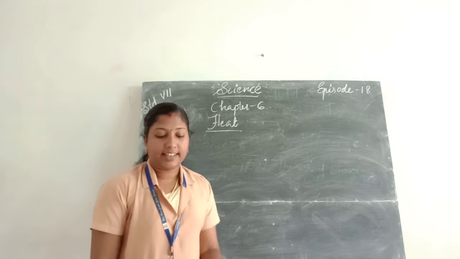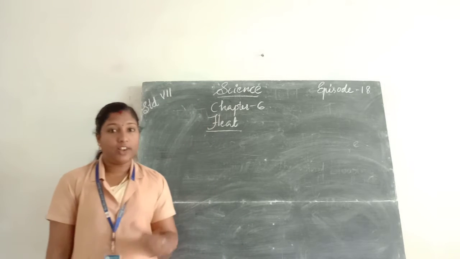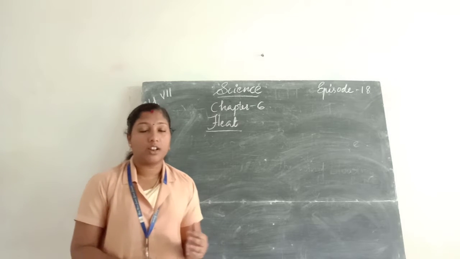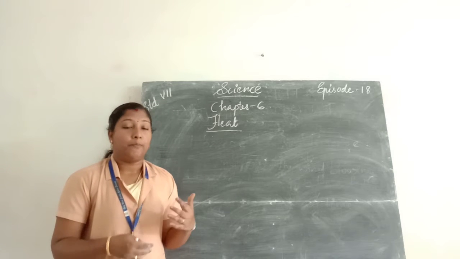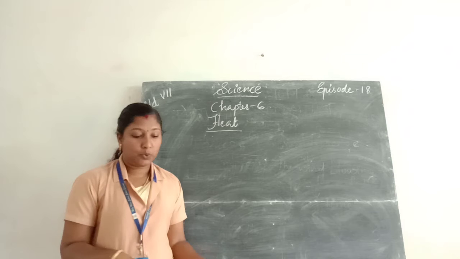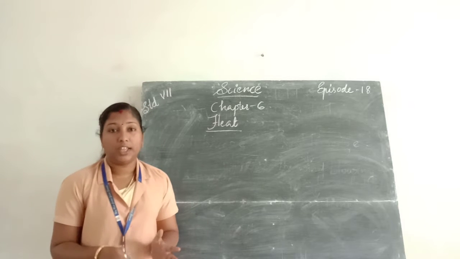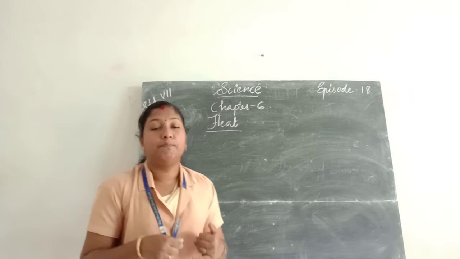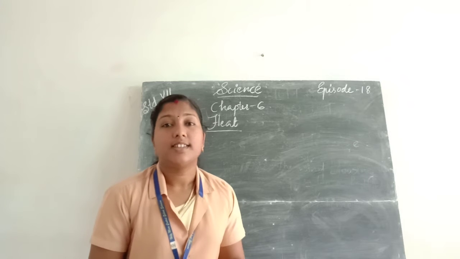Because the light colored clothes reflect the heat from the sun back to the environment and keep us cool during the summer.